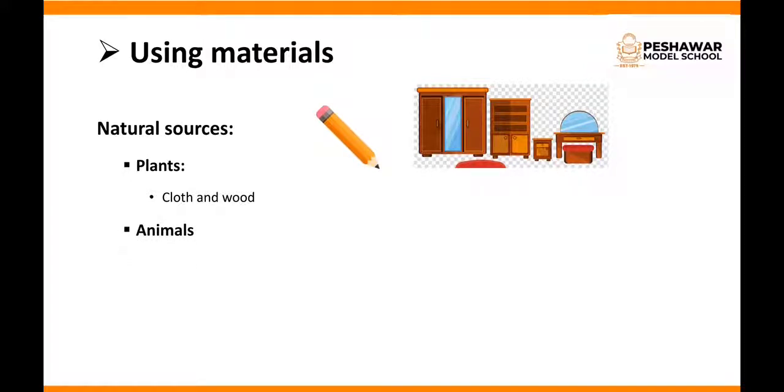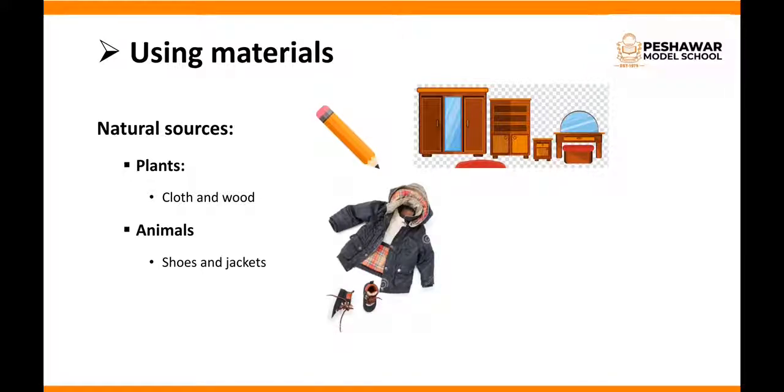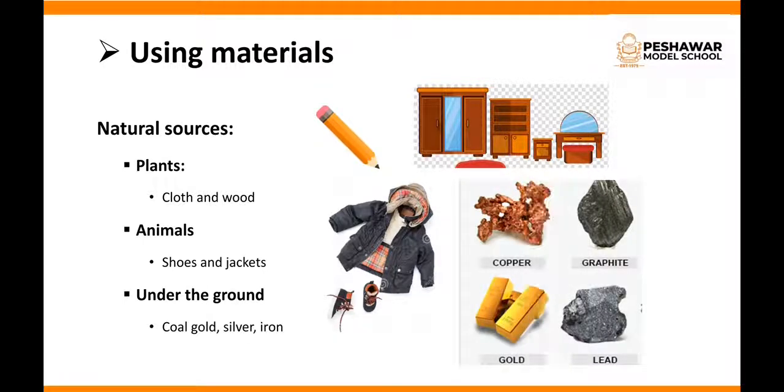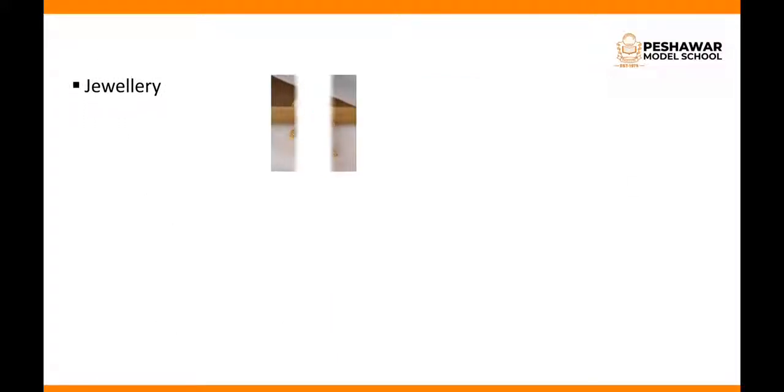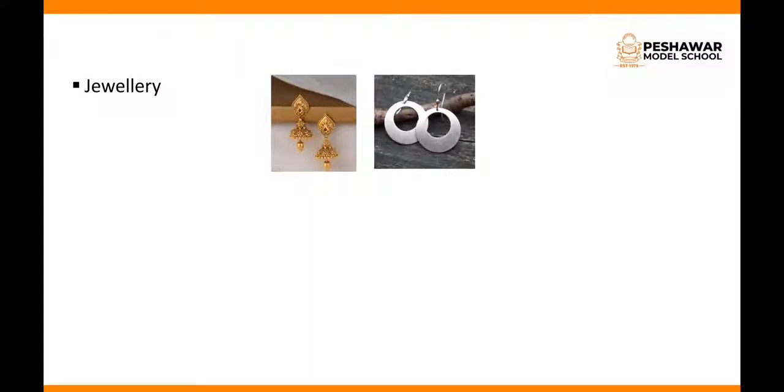Animals, how do we use animals? We use them to make shoes and jackets. Shoes and jackets are made up of leather, and leather comes from the skin of animals. From under the ground we get coal, gold, silver and iron, different kinds of materials, graphite, lead. All these minerals come from under the ground, and we use these materials to make other things we like, such as jewelry made up of gold, silver and precious stones.